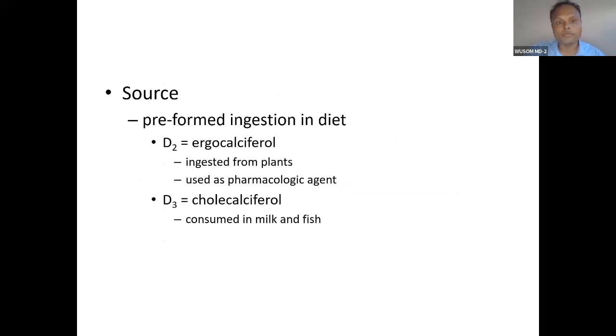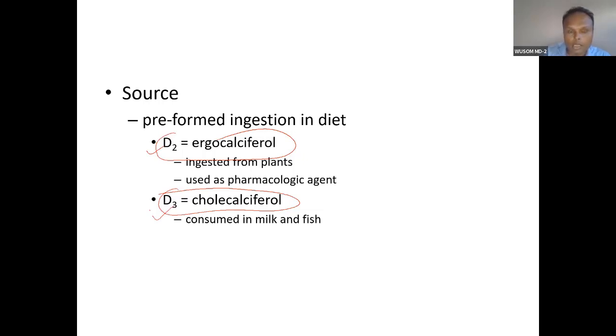So vitamin D presentation, everything about vitamin D is important. Vitamin D2 is called ergosterol, and vitamin D3 is called cholecalciferol. Vitamin D3, cholecalciferol. So types of D: D2 is plant derived and D3 is consumed from animal.